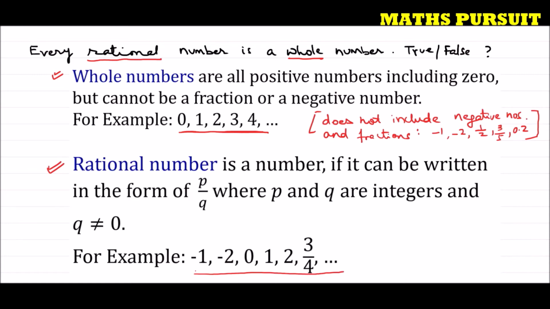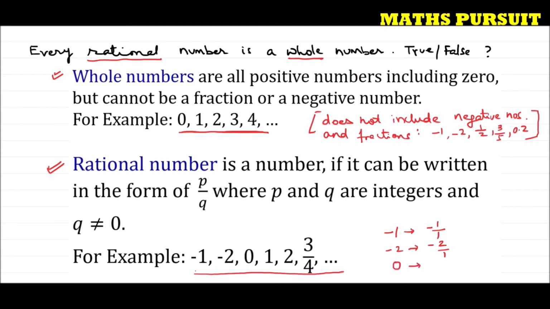Now how -1, -2 are rational numbers? Because -1 I can write as -1/1. -2 I can write as -2/1. So you could see that these numbers can be written in the form of P and Q. So -1 is an integer, and the denominator 1 is an integer. 3/4, these are integers, and this can be written in the form P upon Q. And 0 is also a rational number.